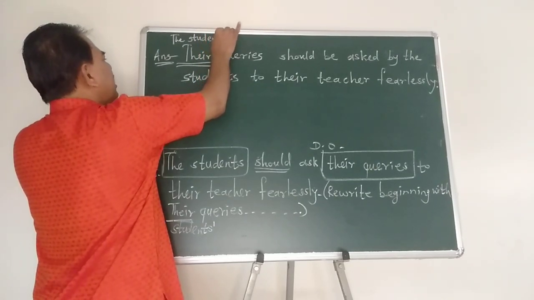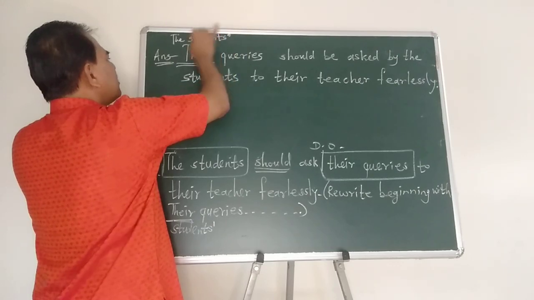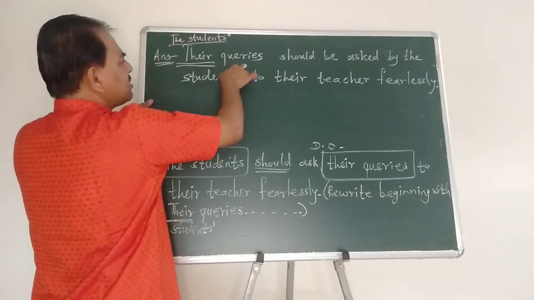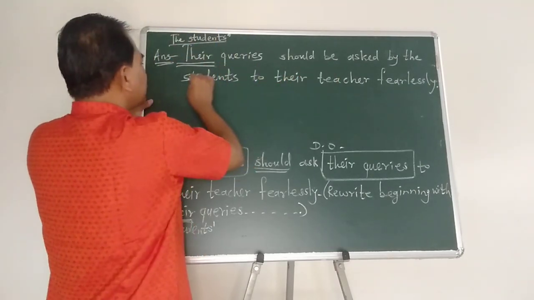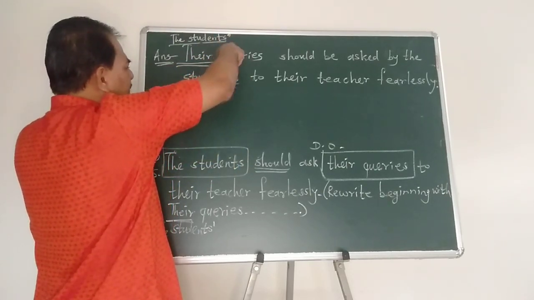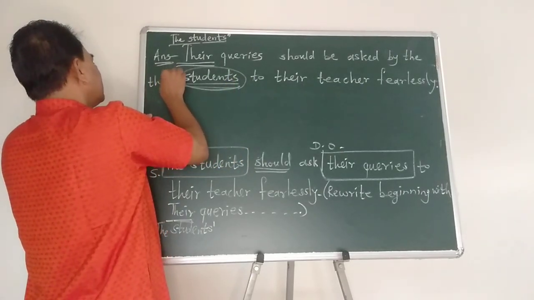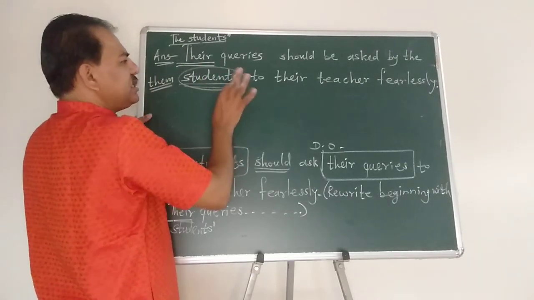The students, plural number, so apostrophe after s, the students' queries should be asked by, मग इथे काय, them. जर असं असेल, the students' queries असं असेल तर इथे students ऐवजी काय घेणार, them. No change in meaning.